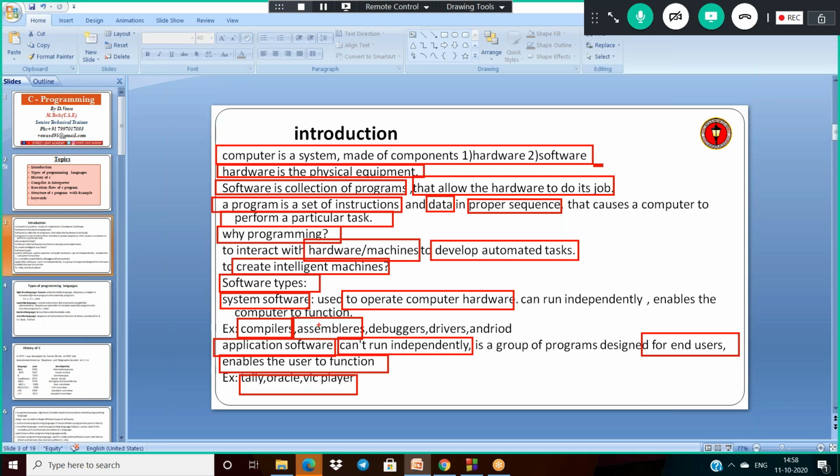And not only that, if I want to run my C program, then here I am using Code Blocks. What is it? It is an application software. Okay, it is an application software.